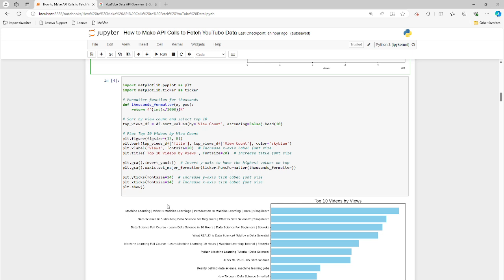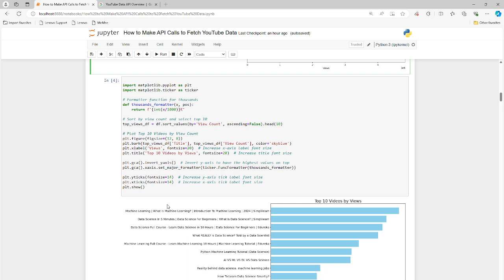We can see Machine Learning, Introduction to Machine Learning. Then they have the date it came out this year, and Simplilearn. Okay, and the next one under that is Data Science in 5 Minutes, also produced by Simplilearn. Then the third one, you have Data Science Full Course: Learn Data Science in 10 Hours and Data Science for Beginners by Edureka.